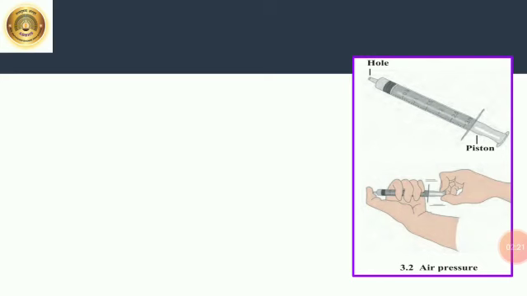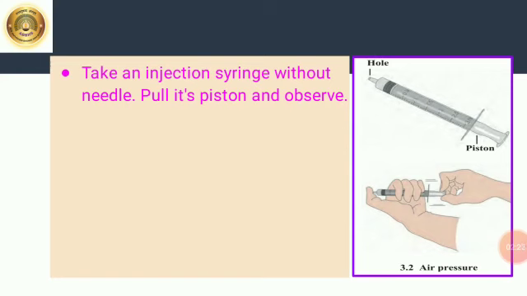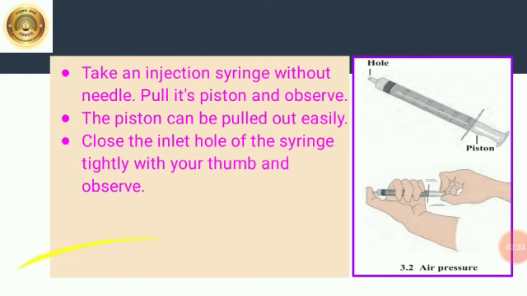Now, for next property, take an injection syringe without the needle. Pull its piston and observe. The piston can be pulled out easily. Now, close the inlet hole of the syringe tightly with your thumb and observe.